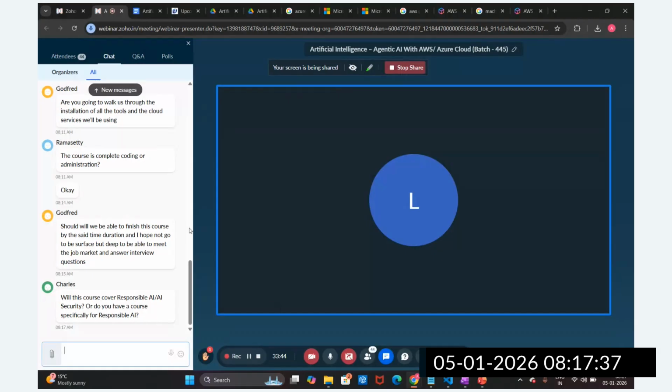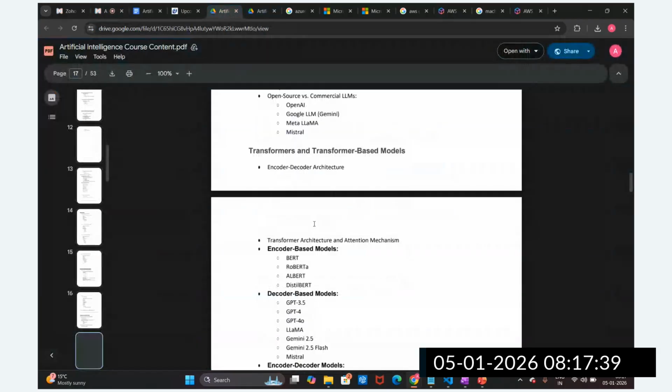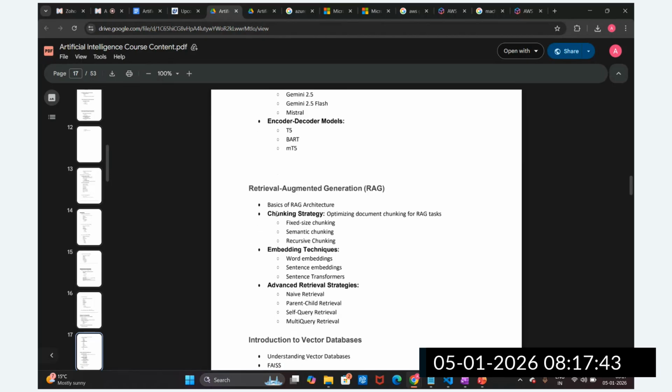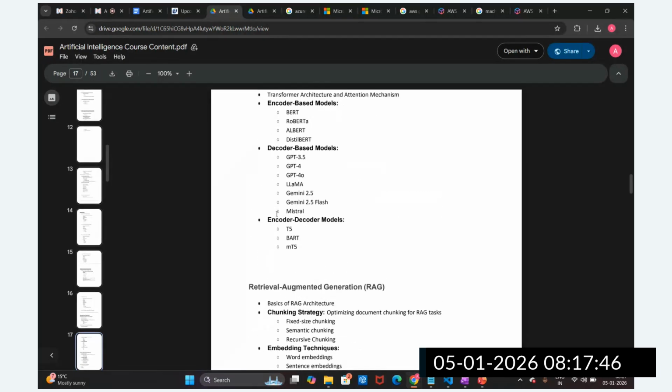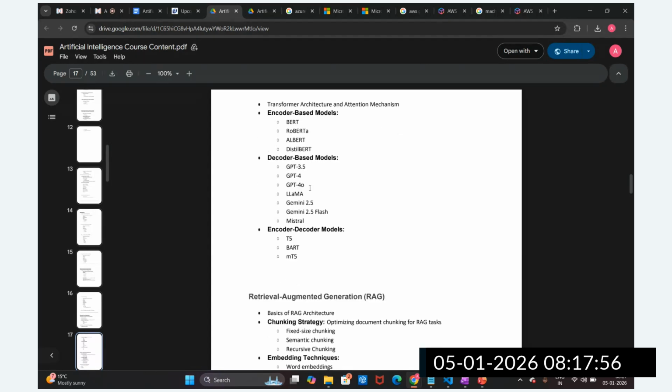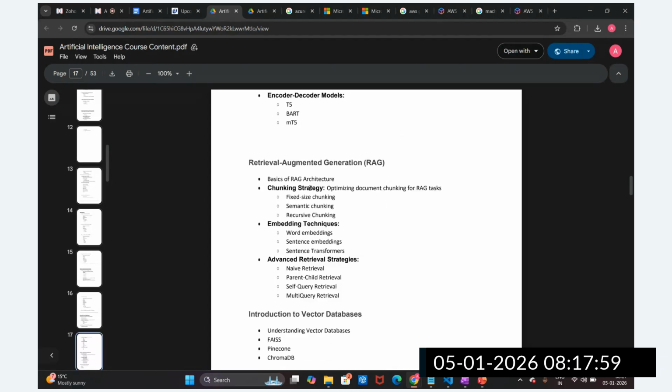Now you can see that we are going to understand the transformer architecture, and then the RAG architecture. On the different transformer architectures, we will understand encoder-based models, decoder-based models, and encoder-decoder-based models. We will understand how LLMs are trained using the decoder-based model, and then how these LLMs are fine-tuned. And then we are going to start with the RAG architecture.